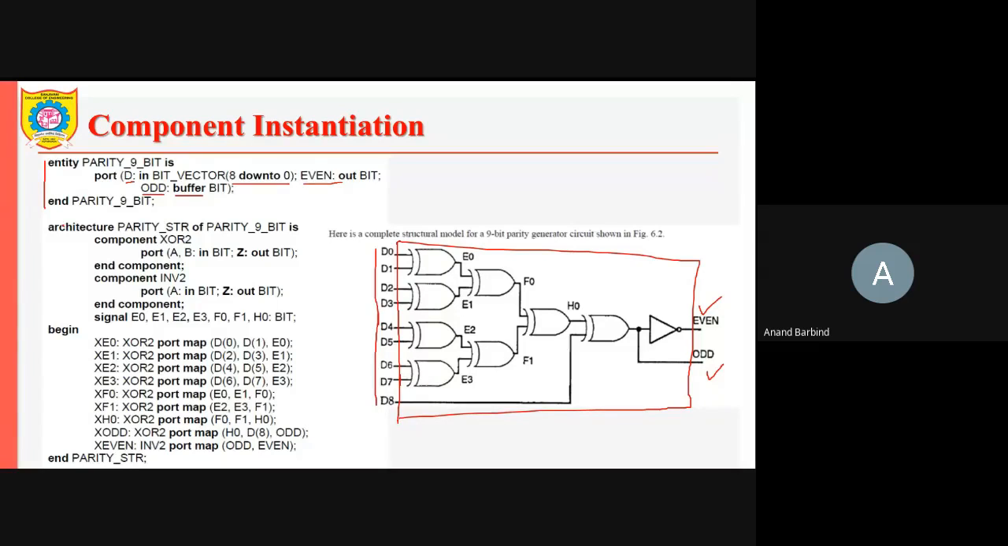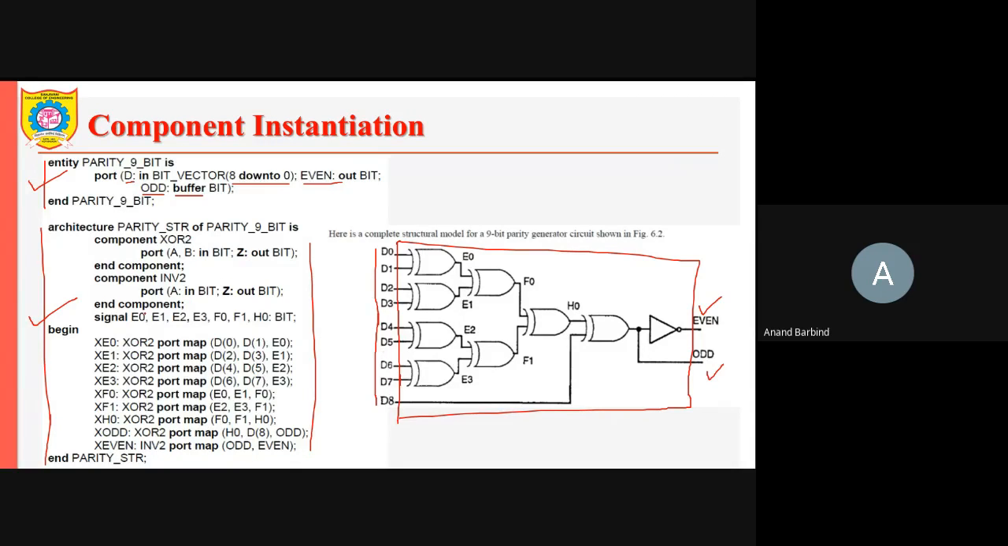In this type of modeling also we are going to use this entity construct, and we are going to use the architecture construct also. So this entity and architecture construct is to be used in all types of modeling. But how is the description? How does the model differ? They differ based on how this particular circuit is being described. In the behavioral model, the statements are sequential, whereas in the data flow model, the statements are concurrent.